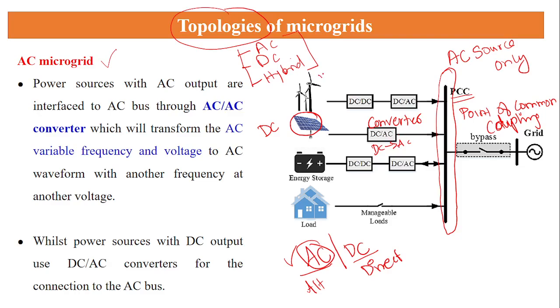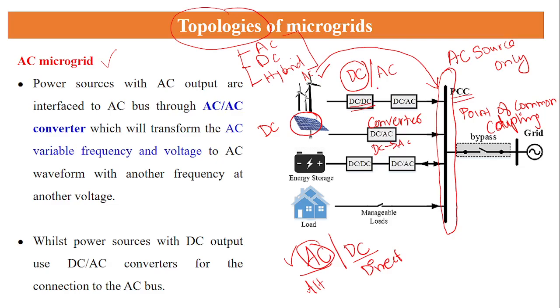In the case of wind energy, there are two possible options. Either we can use DC turbine systems or DC generators, or we can directly use AC generators. Most wind turbines are equipped with AC generators only, so whatever energy we generate from the wind turbine is AC, and we can directly integrate it to the PCC. Suppose we have only a DC type of generator available, as in small turbines. Here we need to stabilize the generated values with the help of a DC to DC converter.